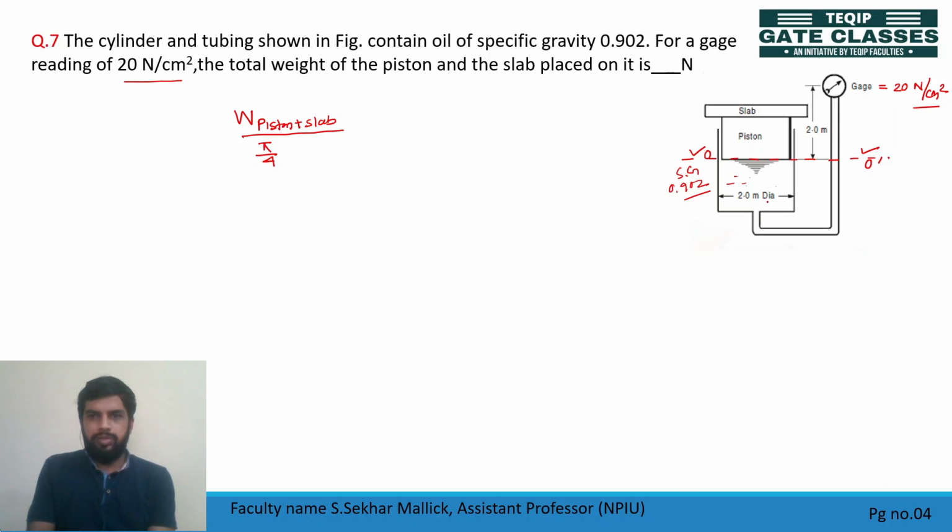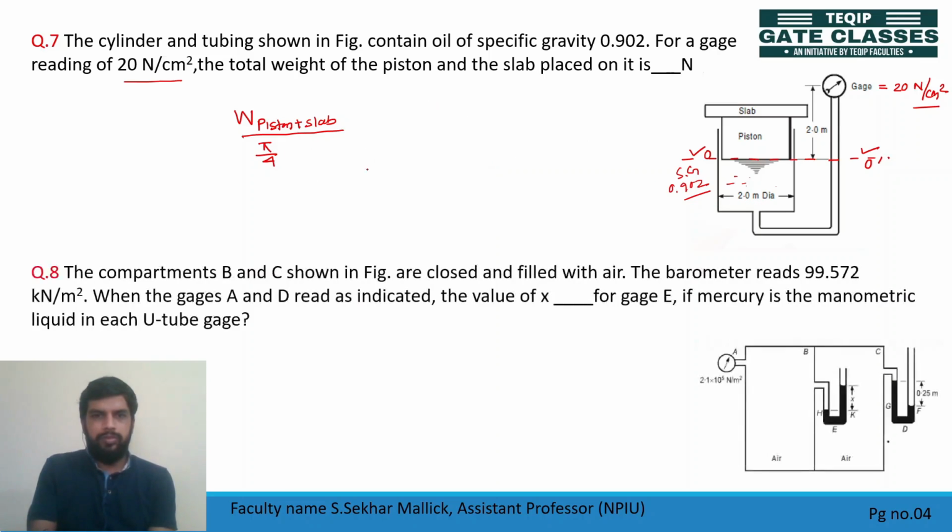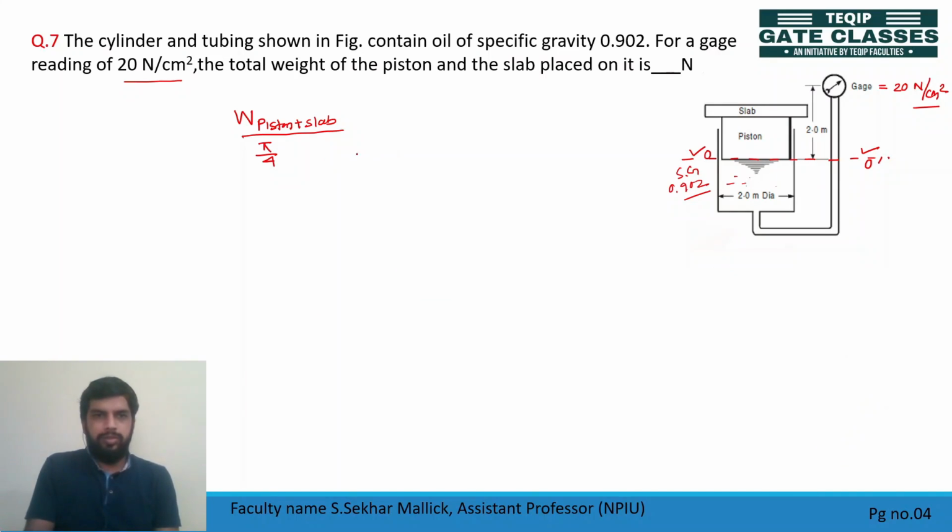It's given 2 meters, right? Just a minute. Diameter square is your pressure at this point. So weight divided by pi by 4 d square is pressure at this point, and pressure at O is equal to pressure at O dash. So we found pressure at O dash, and from this, if we go up, we'll get this pressure.